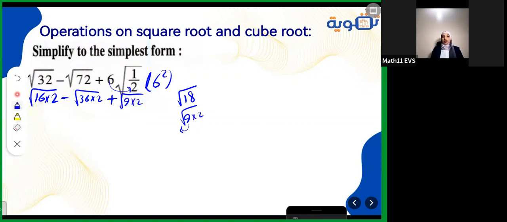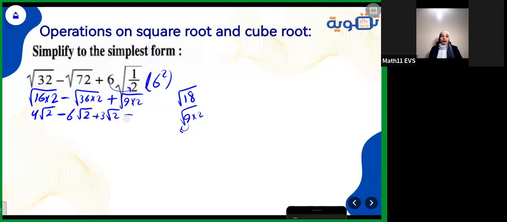Get the 16 outside. Its square root is 4. Yes, now I have 4 root 2 minus. Get the 36 outside. It will be 6 root 2. Get the 9 here, sorry, outside. It will be 3, so it will be 3 root 2. 4 minus 6 is negative 2, plus 3. It will be 1 root 2. And this is how to simplify this value.